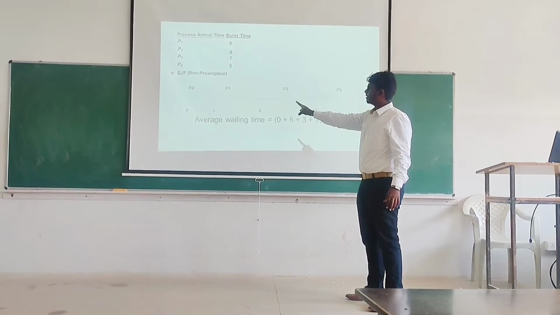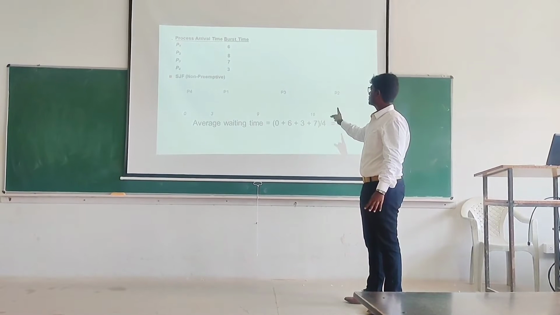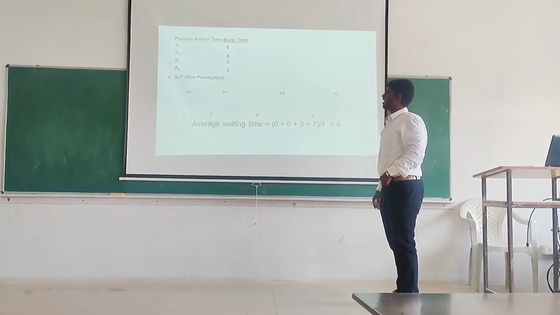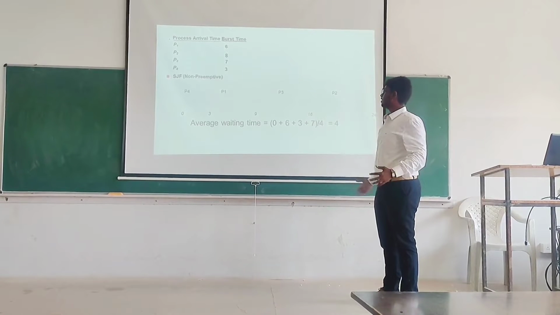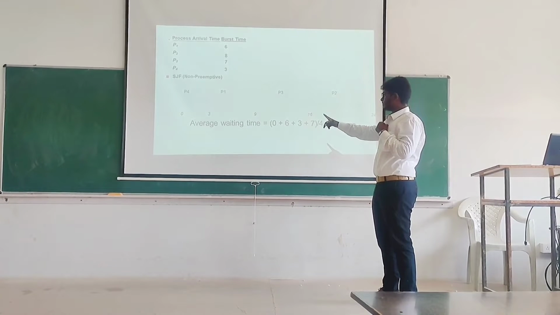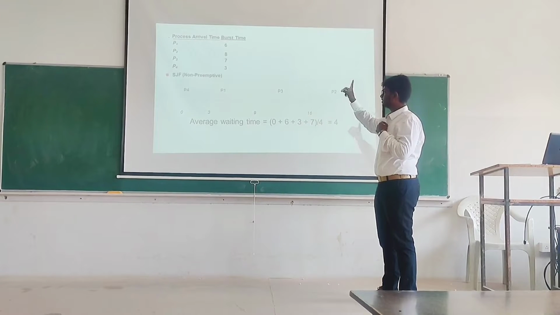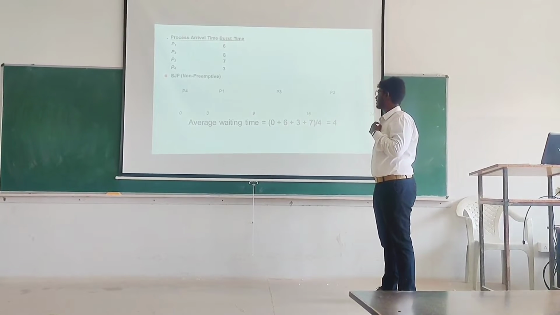From 3 to 9 it is 6. Then 9 to 16 it is 7, so P3 will be executed and it follows. And the average waiting time of this algorithm is 0 plus 6 plus 3 plus 7. Adding all the terms, you will get the total.